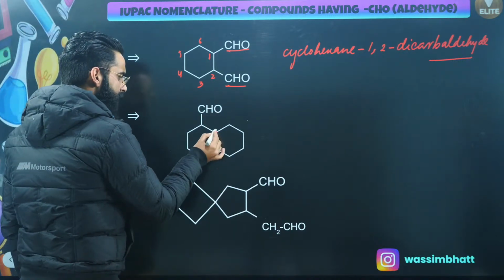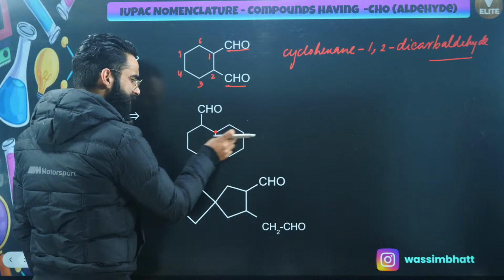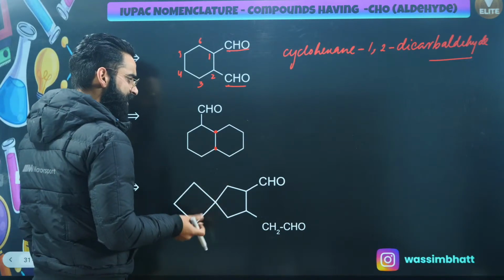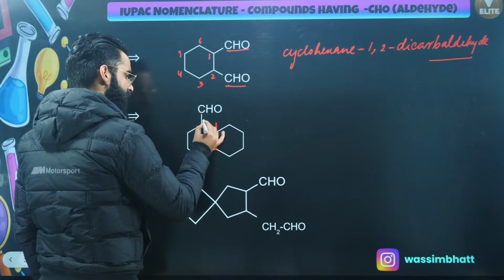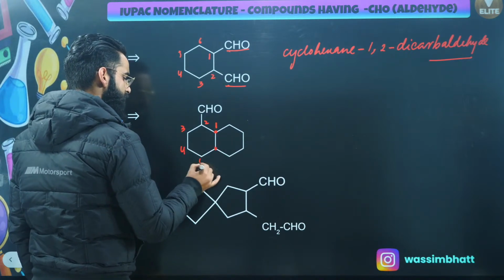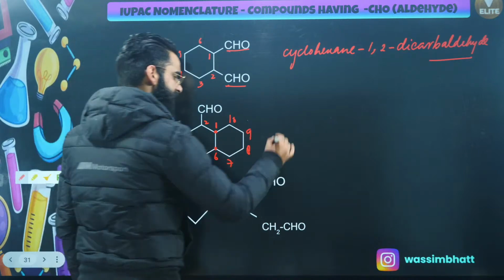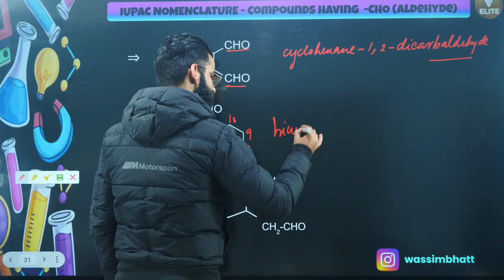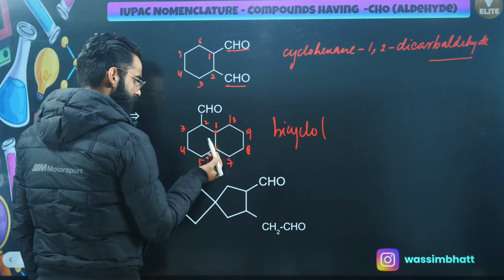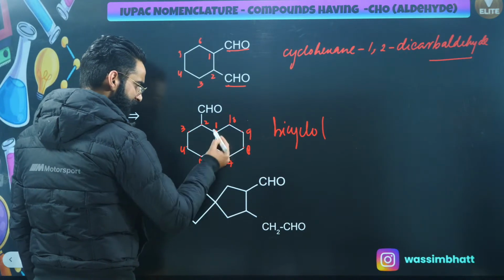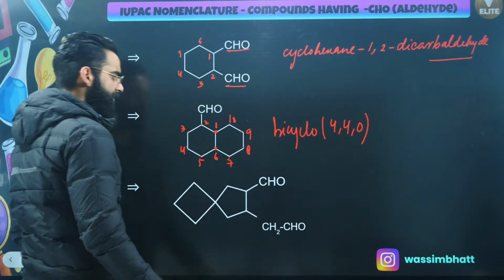Look at this particular compound. It is a bicyclo compound, because we have got two bridged carbons over here. Now both the rings contain the same number of carbon atoms, but I will be prioritizing this chain first because it's substituted. Let's call this 1, this 2, 3, 4, 5, 6, 7, 8, 9, 10. First thing, I will be using bicyclo because it's a bicyclo compound. Then 1, 2, 3, 4, 4, and in the middle 0, so it's going to be 4, 4, 0.